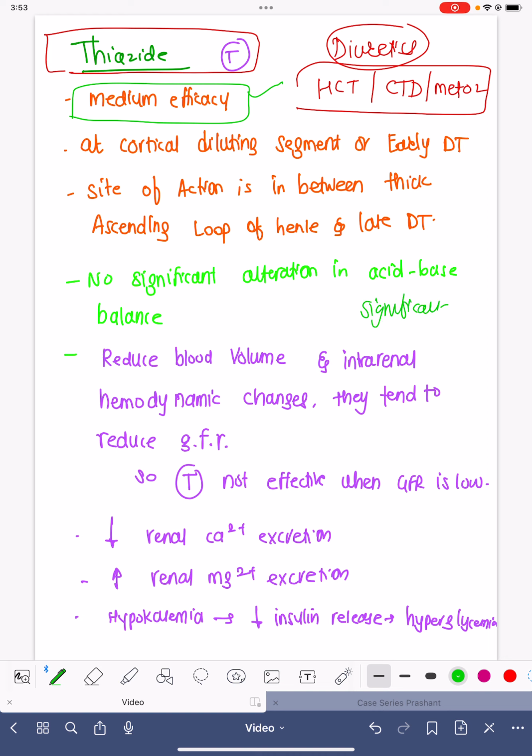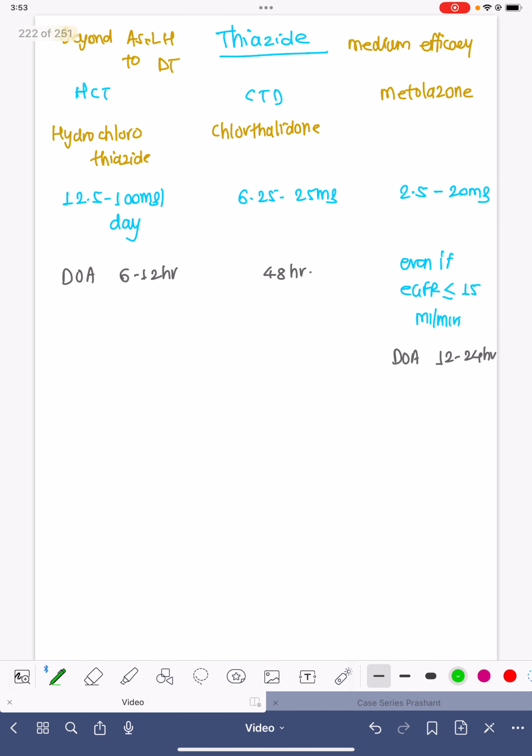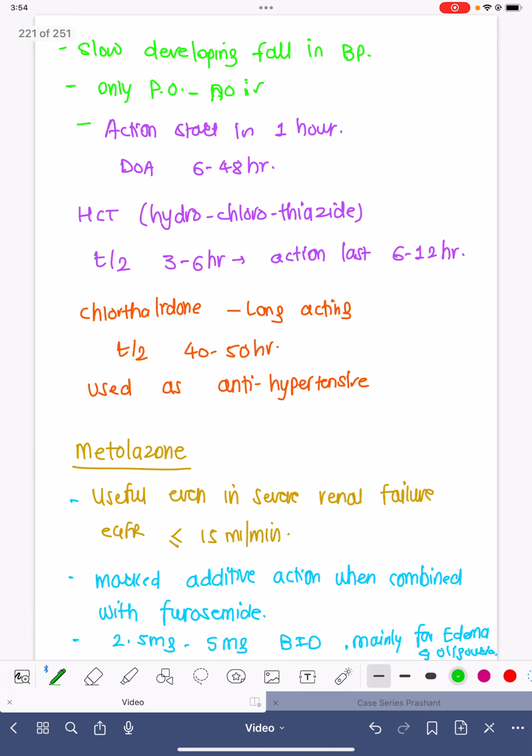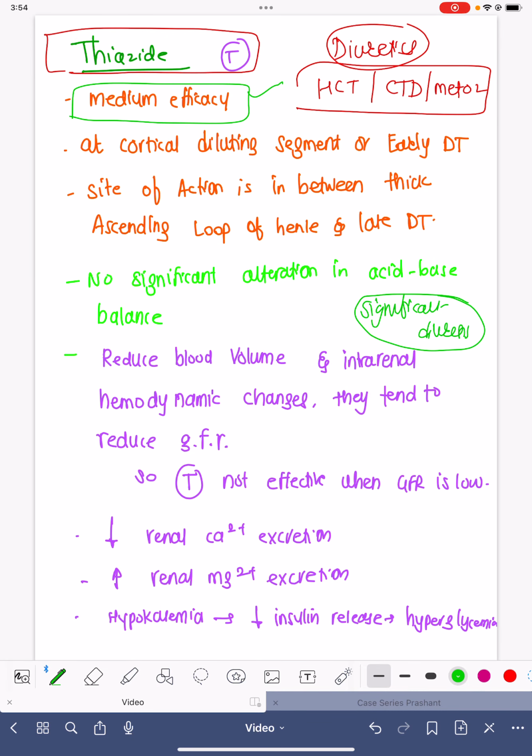Now, why do we call it medium efficacy? It all depends on diuresis. Whatever amount of urine is produced, on that basis we label the efficacy to be high efficacy or medium efficacy. Furosemide, torsemide, these medicines can cause an increased amount of urination. They can produce profound diuresis. That is the reason why they are high efficacy. And these medicines are medium efficacy because they won't produce a large amount of urine. Lasix, torsemide can produce up to 10 liters of urine output per day, but these medicines will not cause that